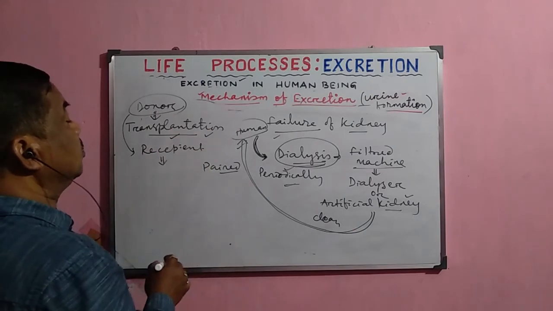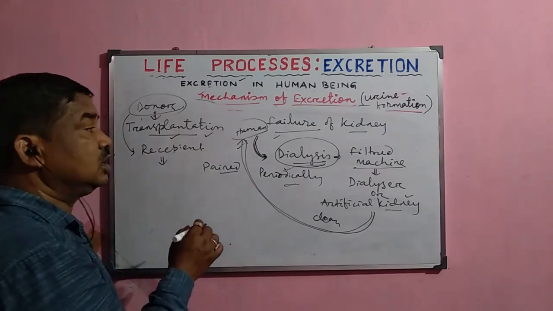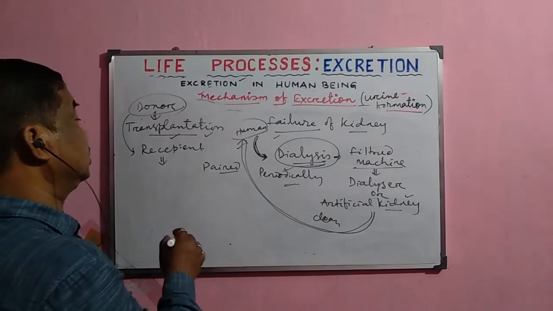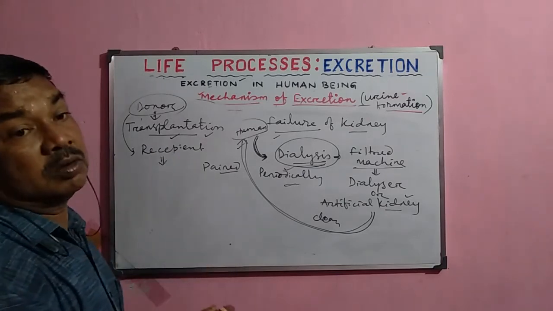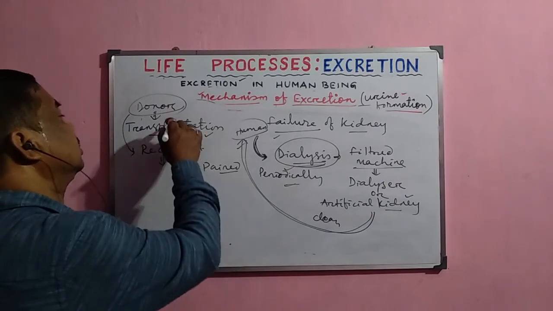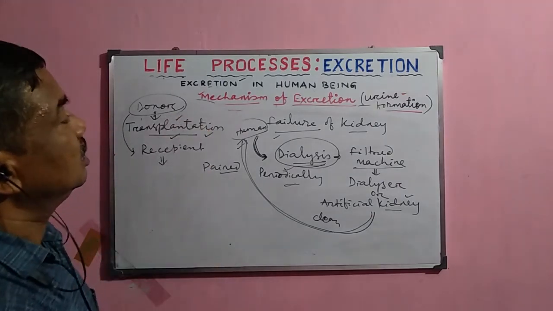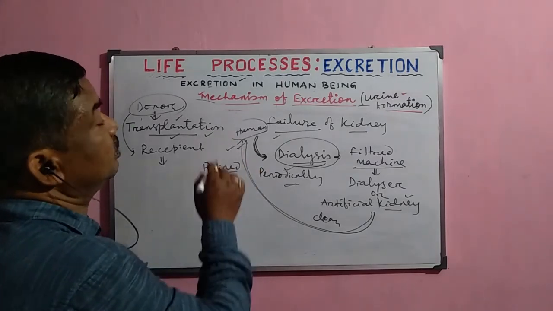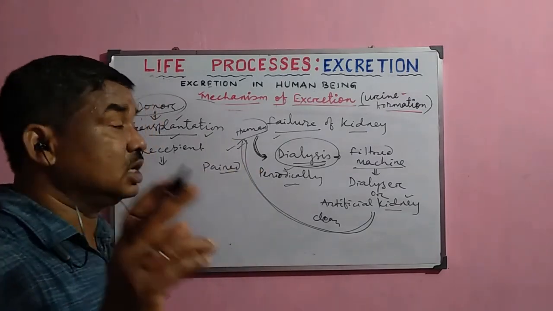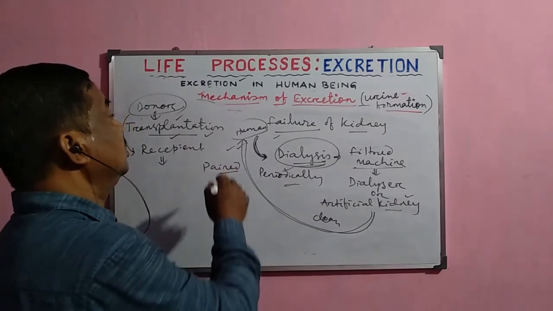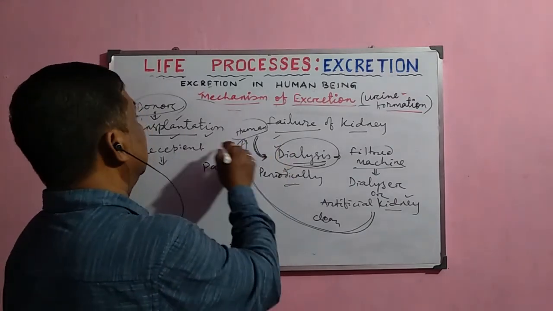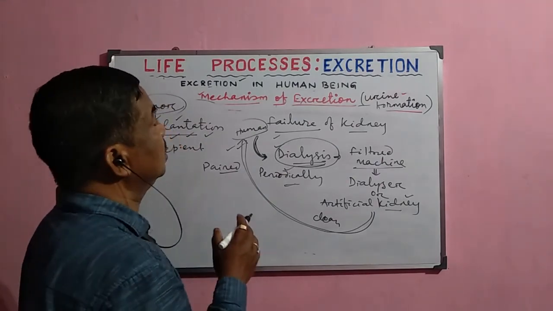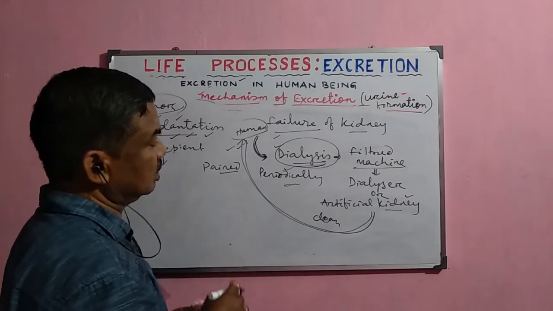But sometimes this process fails due to the rejection of the organ. So it is a risky process, no doubt, but still we can sometimes go for transplantation. This is the method by which we can help a person having both kidneys failed. Dialysis and transplantation are the methods normally adopted nowadays by medical practitioners.